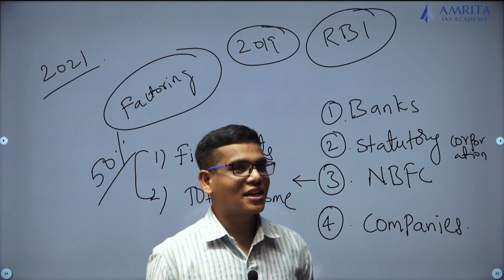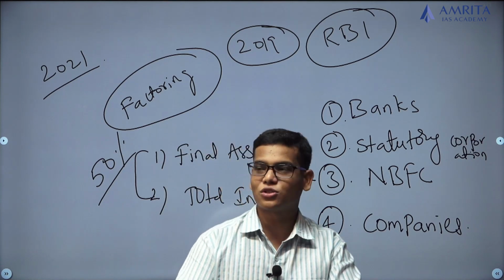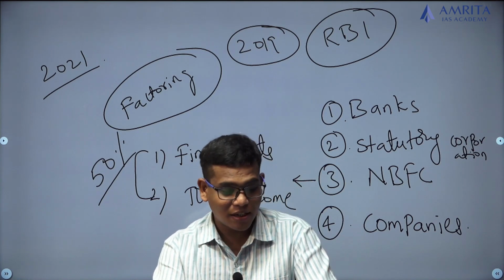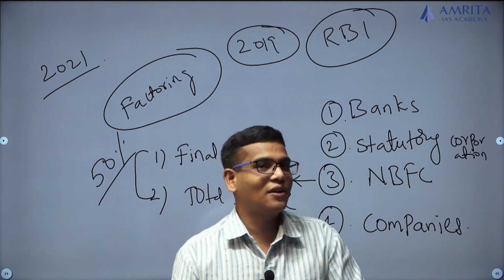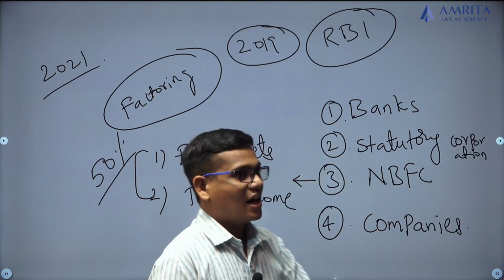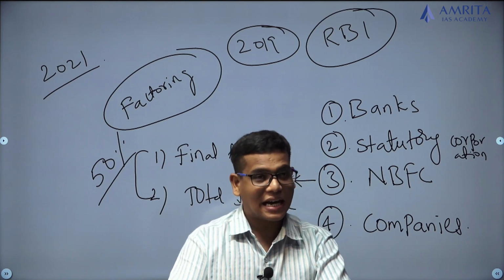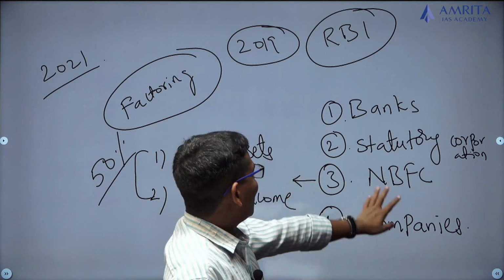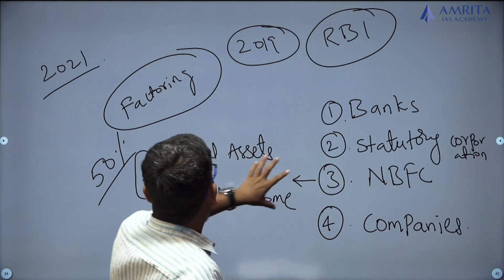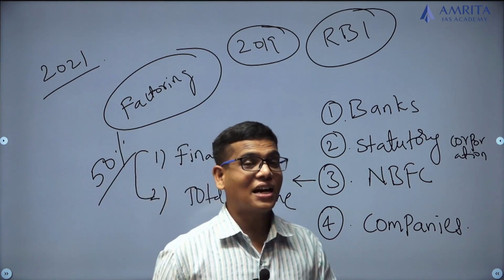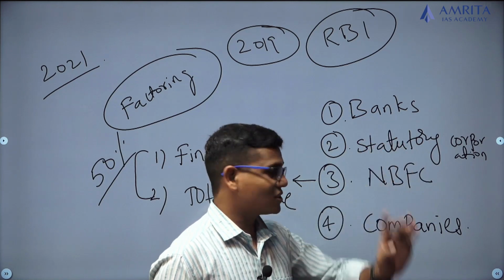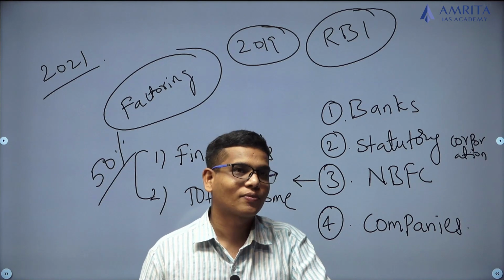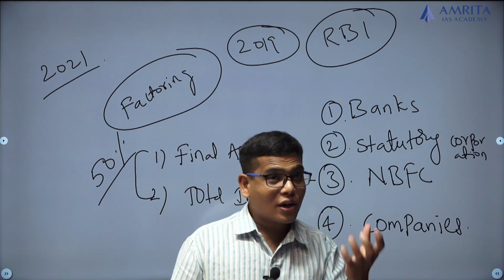Because the MSME sector is facing a lot of cash crunch and also liquidity constraints, the UK Sinha committee was appointed to bring long-term stability in both economic and financial aspects of MSMEs. One of the recommendations of the UK Sinha committee is: why are you allowing only a few NBFCs to be in the factoring business? Why not others? Let us allow all the NBFCs in this factoring business.